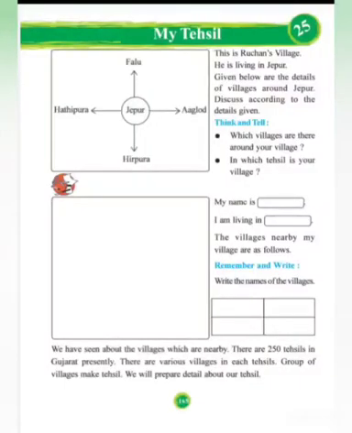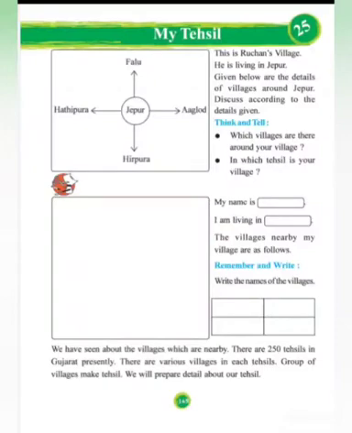Today we are going to start chapter number 25, My Tehsil. What is the meaning of Tehsil? Tehsil means taluka, that is area. They have given one example over here. Now look at this example first.